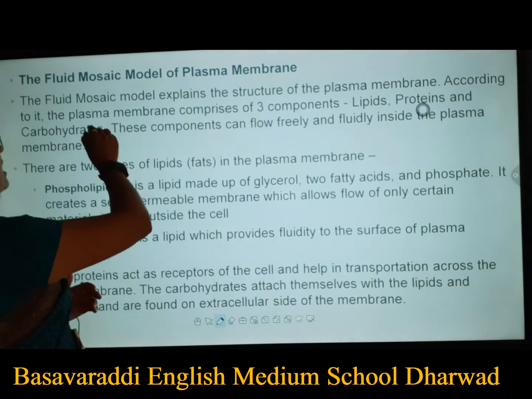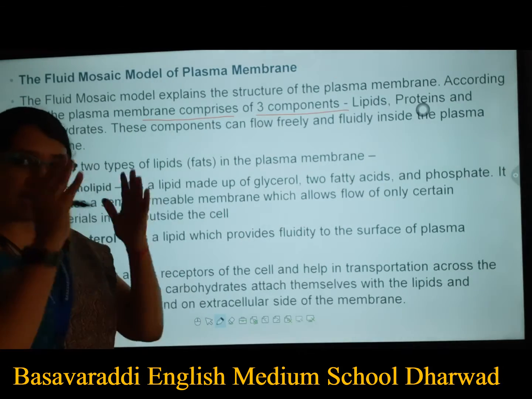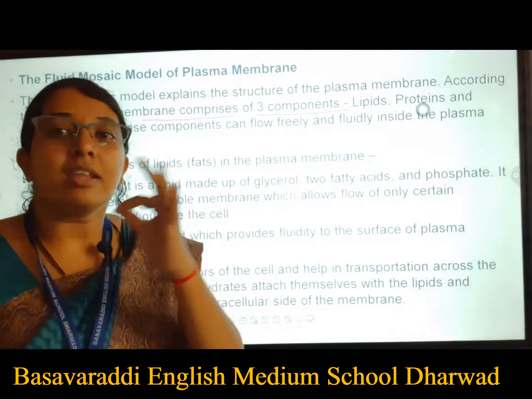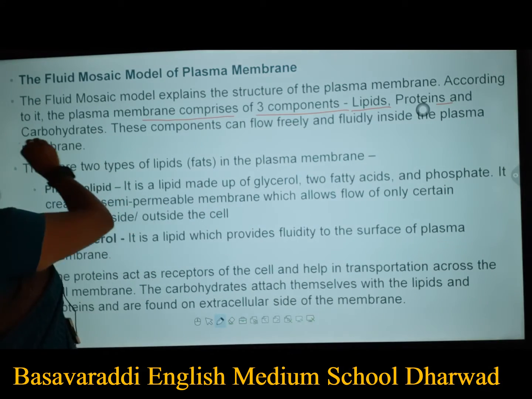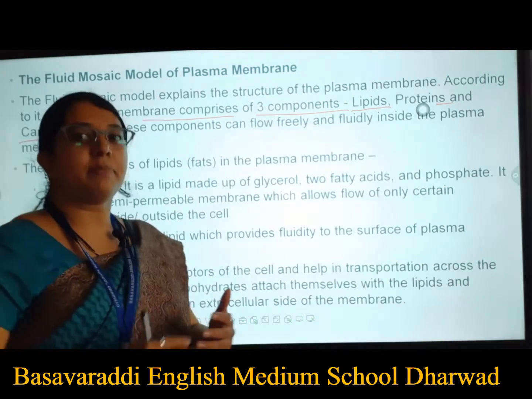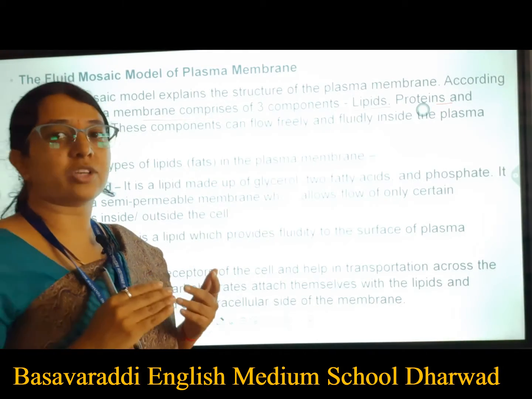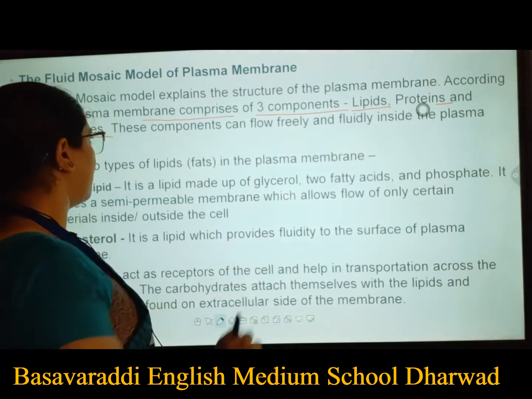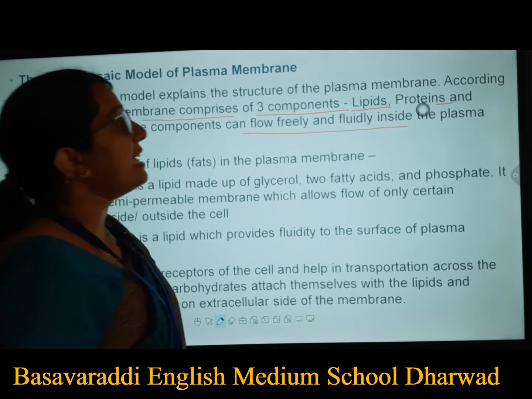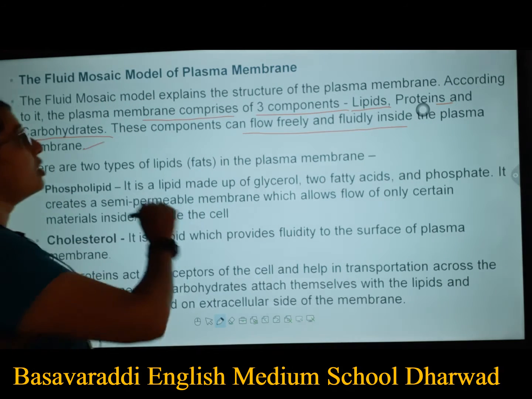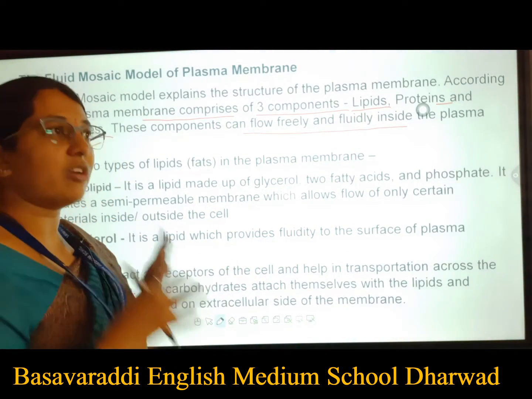According to it, the plasma membrane comprises 3 main components. Those are lipids, proteins and carbohydrates. Lipids, proteins and carbohydrates are the major components of your plasma membrane. These components can flow freely and fluidly inside the plasma membrane. They can move freely in the plasma membrane without any interruption.